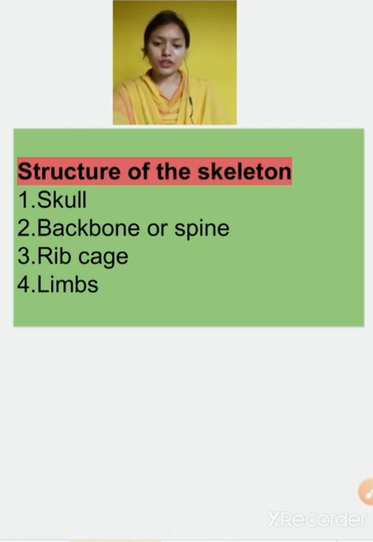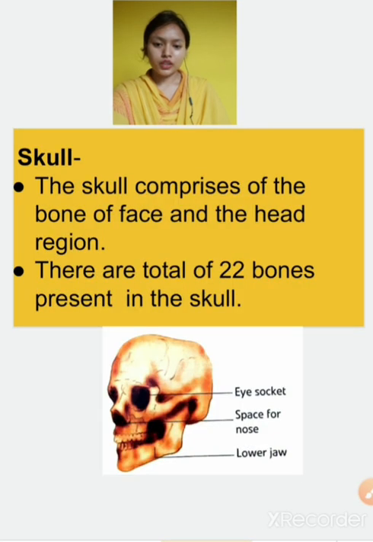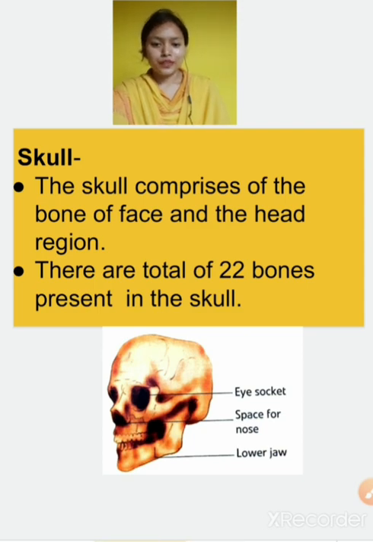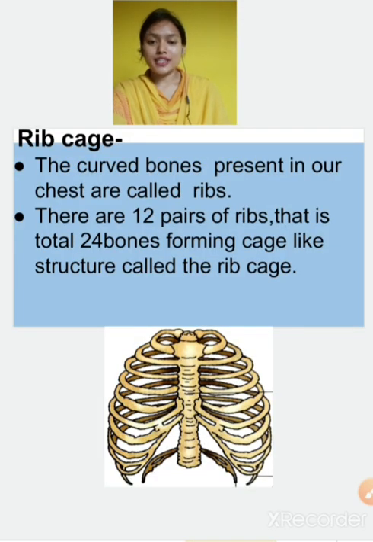We studied about the skull, that it consists of 22 bones, and 14 bones are present in our face. And after this, the rib cage.